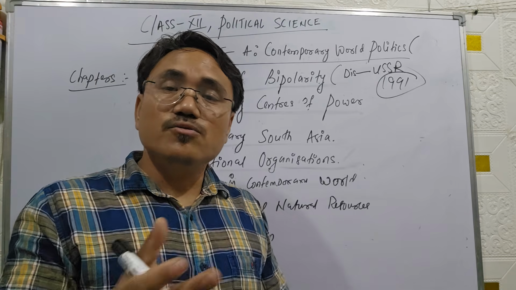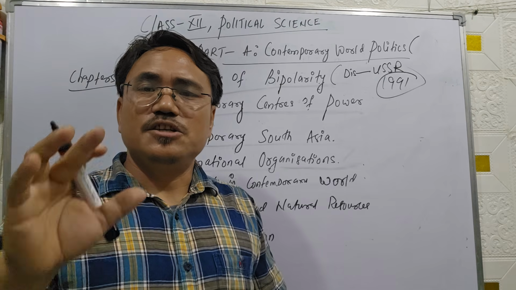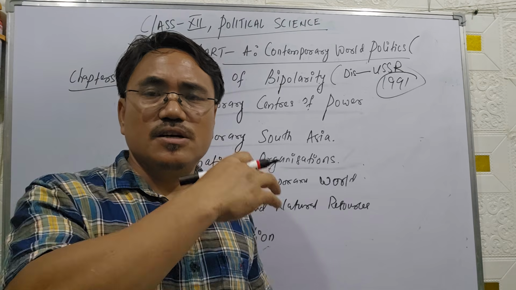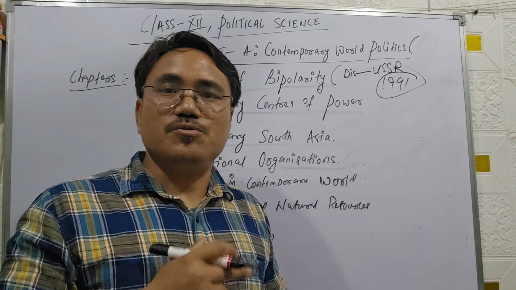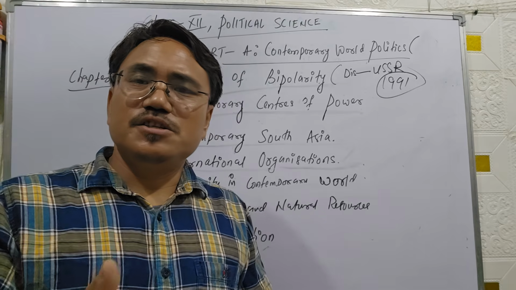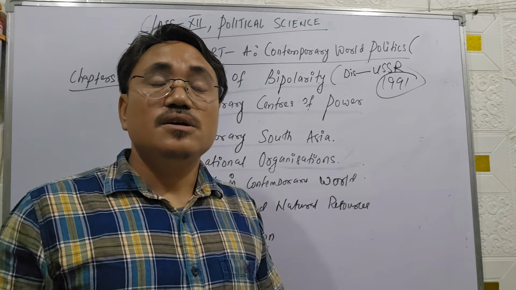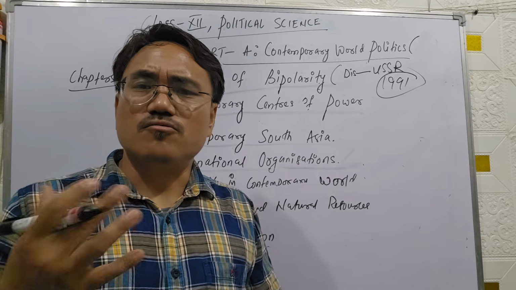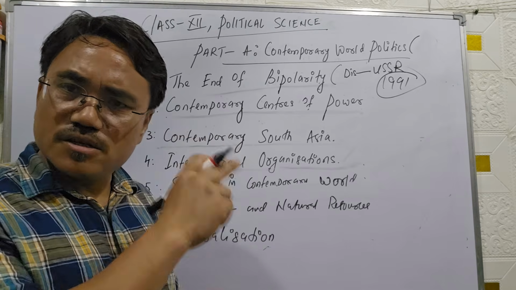We are going to discuss all those different issues and challenges, the causes of disintegration of USSR in this unit, and after the end of communism in contemporary world politics, the emergence of the unipolar world. All those issues we are going to discuss in this first unit.